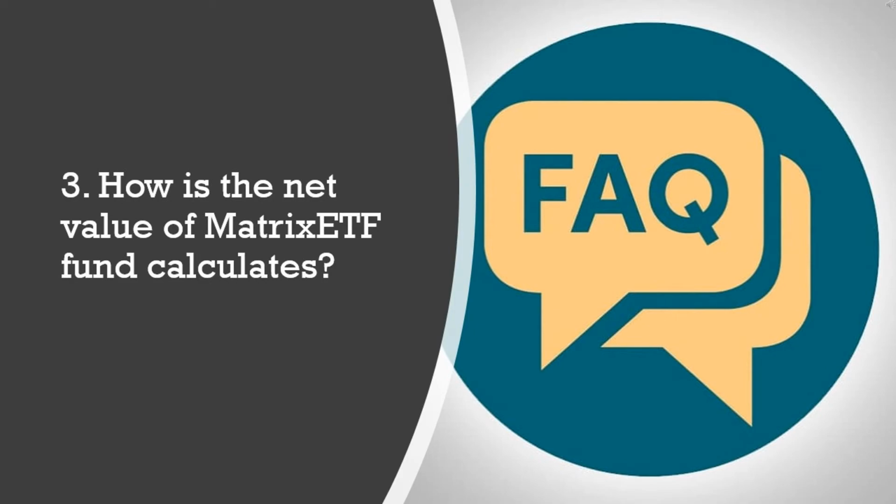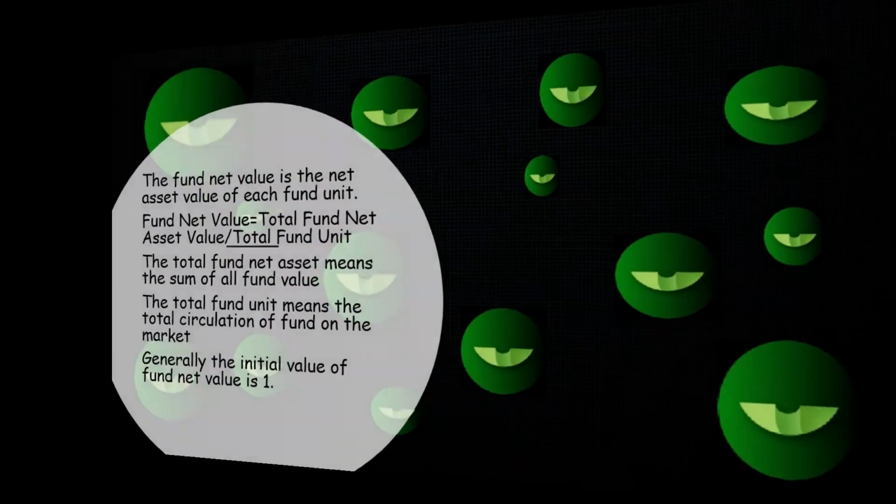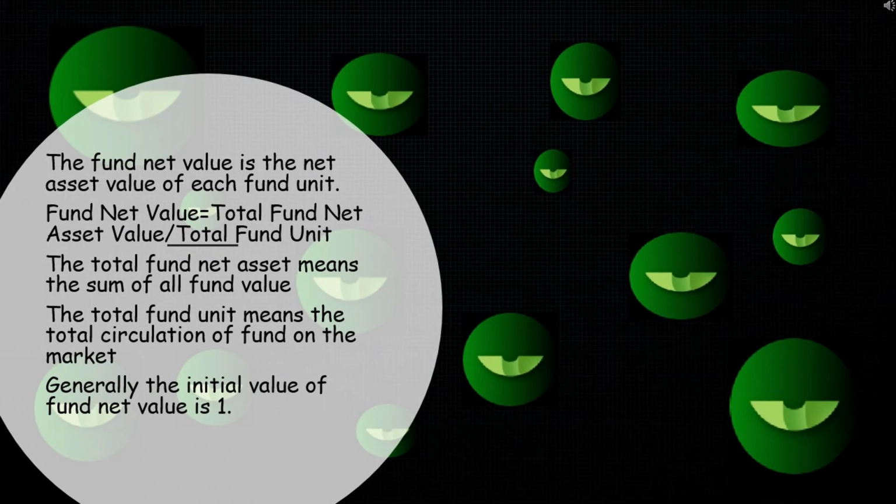How is the net value of MatrixETF fund calculated? The fund net value is the net asset value of each fund unit. Fund net value equals total fund net asset value divided by total fund units. The total fund net asset means the sum of all fund value. The total fund unit means the total circulation of the fund in the market. Generally, the initial value of fund net value is 1.